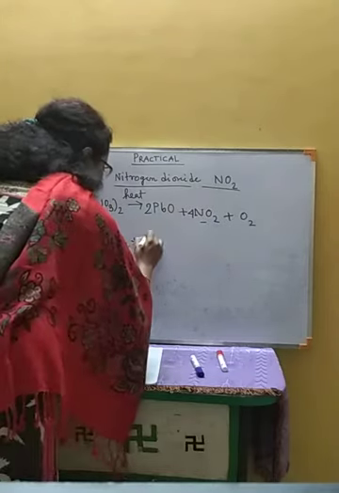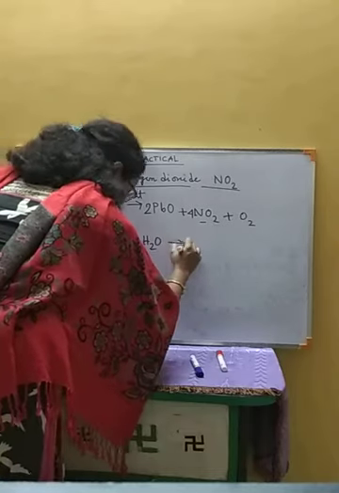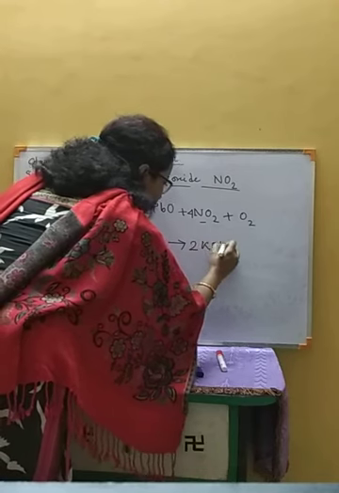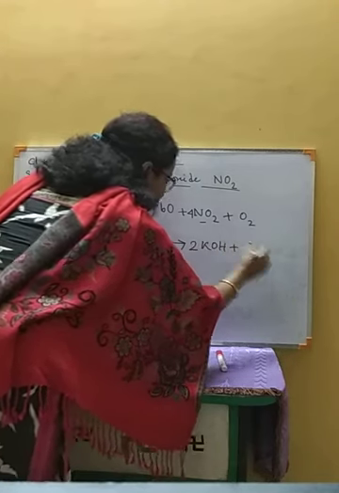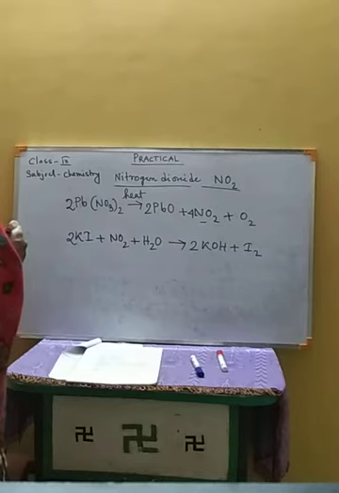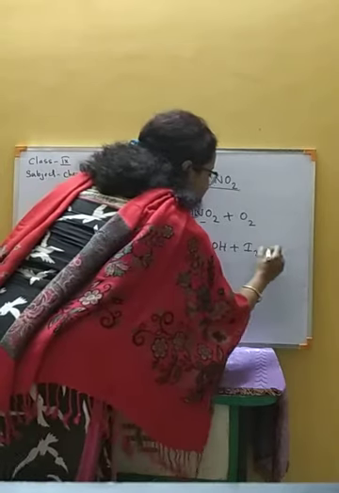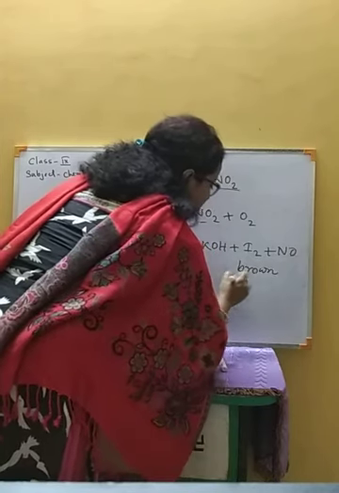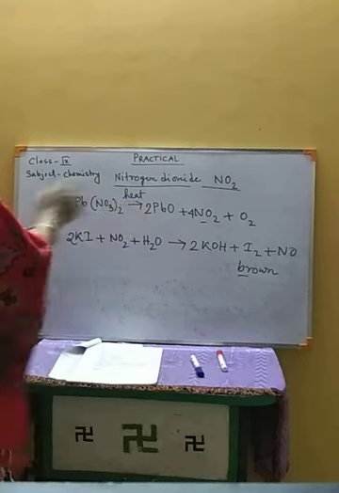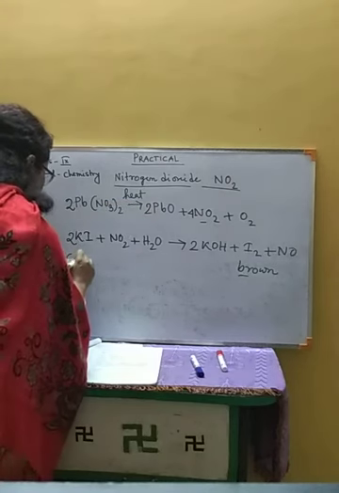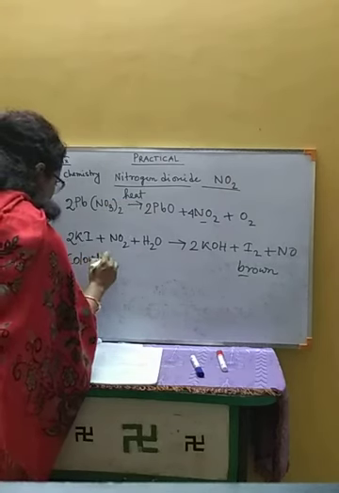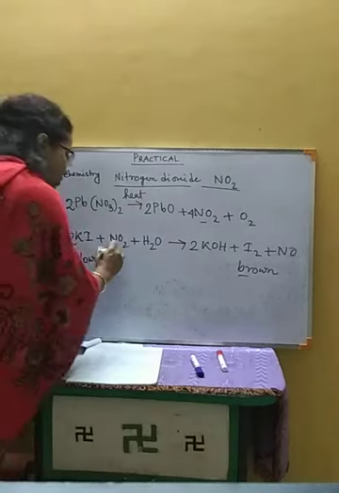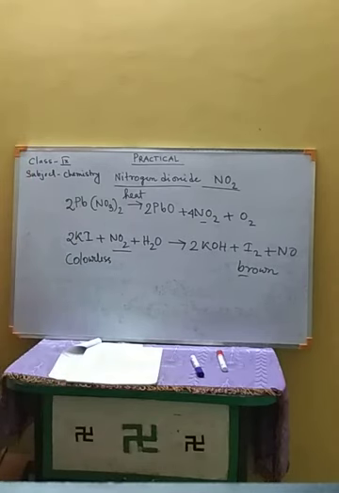The reaction involved in this will be 2 KI plus NO2 plus H2O. So we are going to get 2 KOH plus iodine liberated along with NO. So this is brown iodine. Okay, and the colorless KI will turn to brown. So through this color change we can identify the gas nitrogen dioxide.